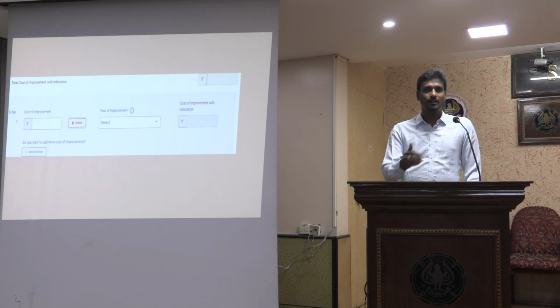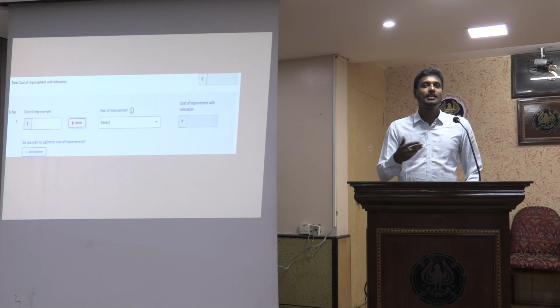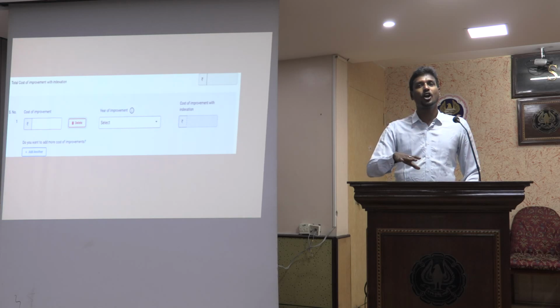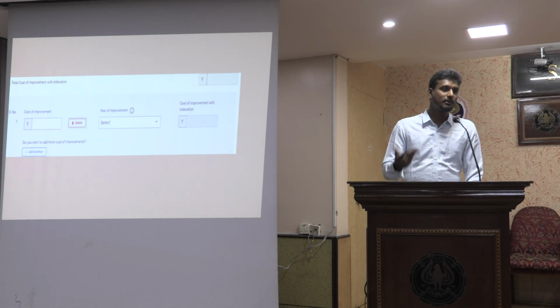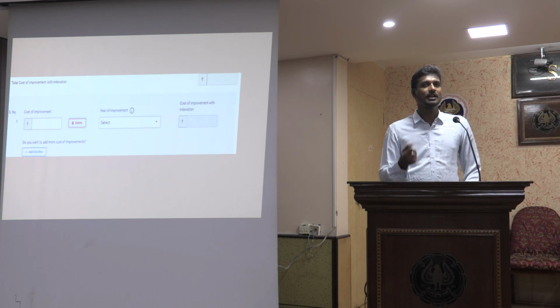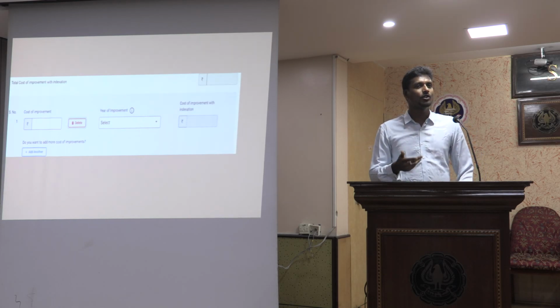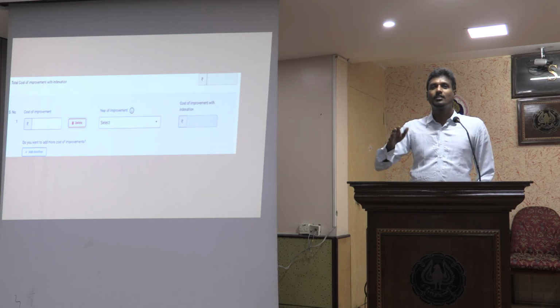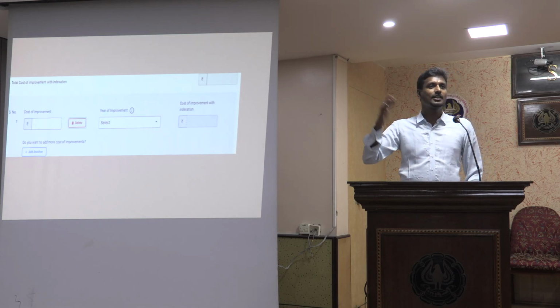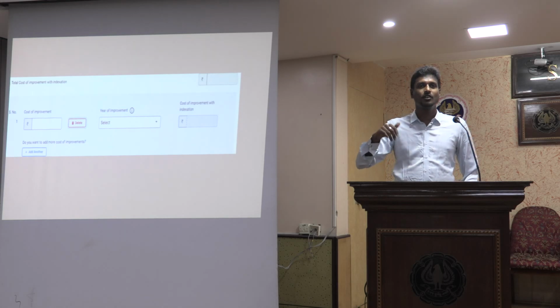Most of the time, this is considered a place where they can inflate the cost, because documents might not be available, payment details might not be available. For cost of improvement in 1991, what data can I have? So if I have to pay less tax, somebody would have inflated that cost, saying that instead of 10 lakhs, it was 40 lakhs or 30 lakhs.